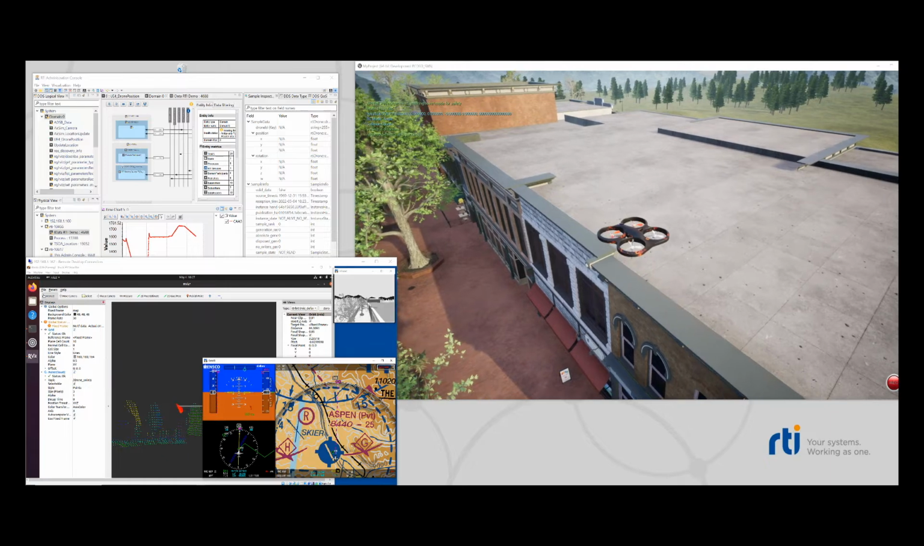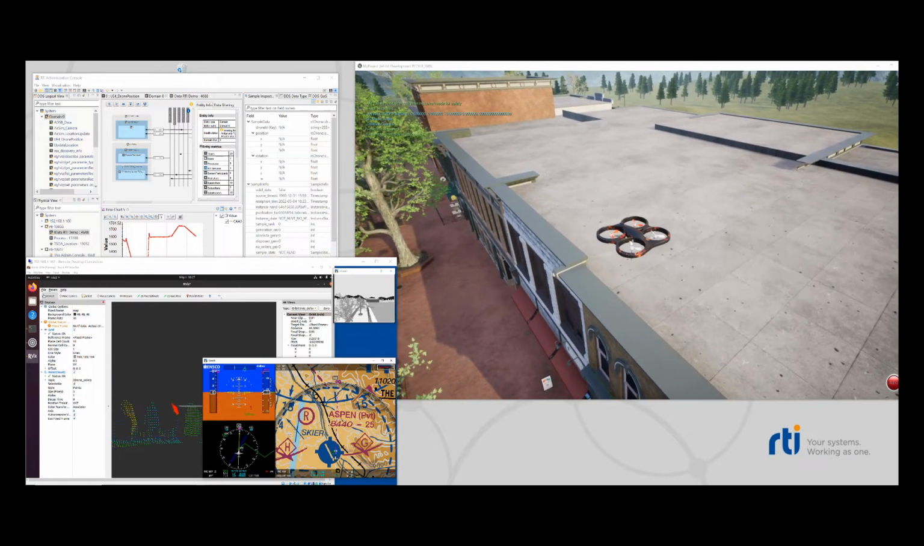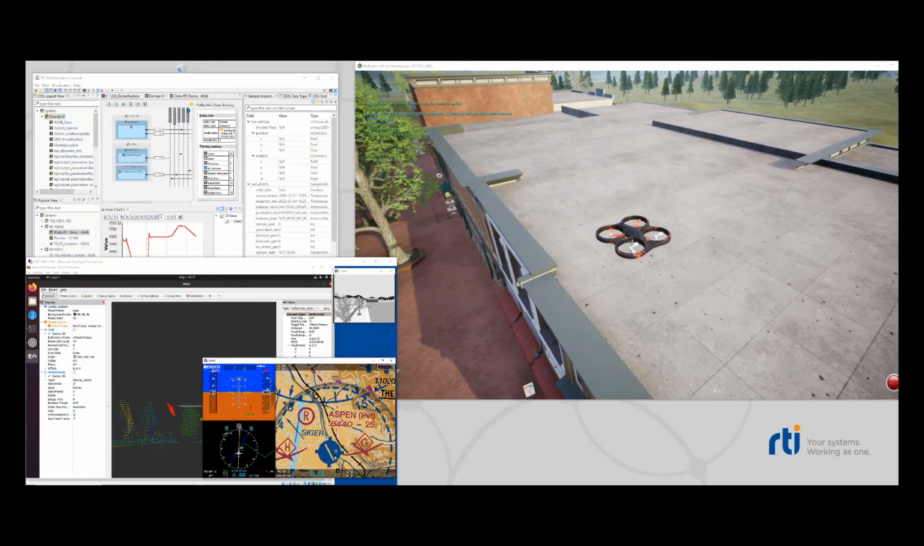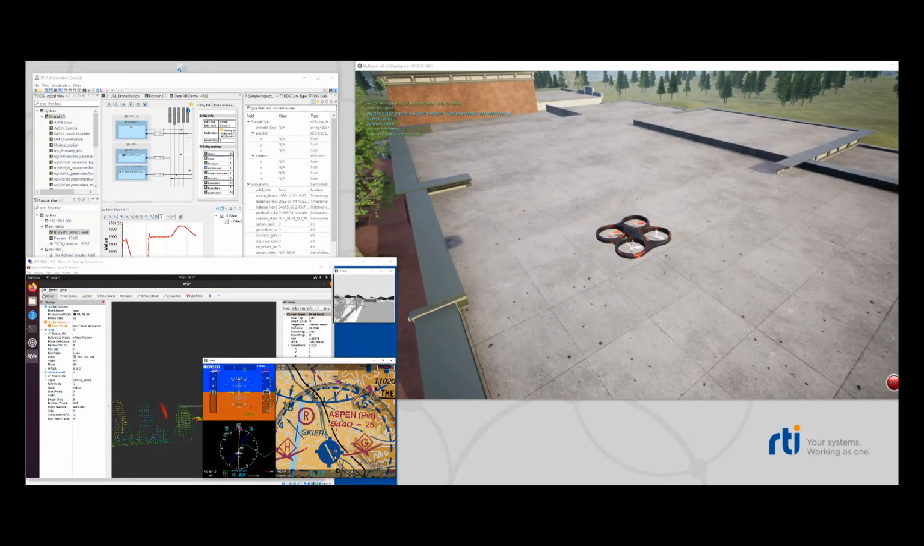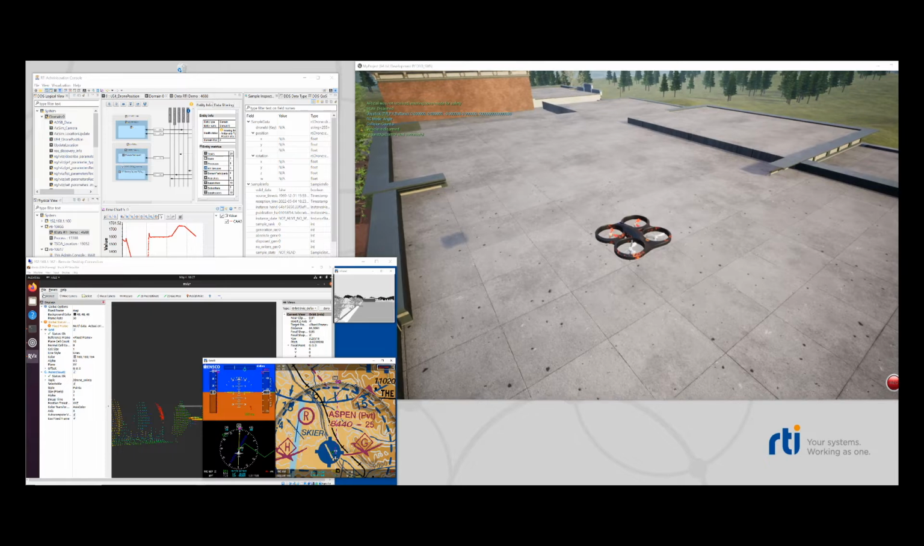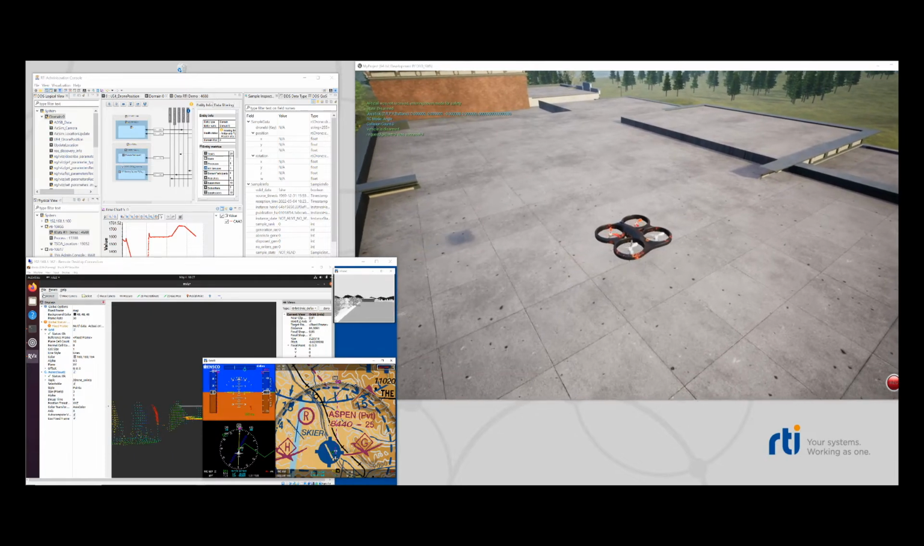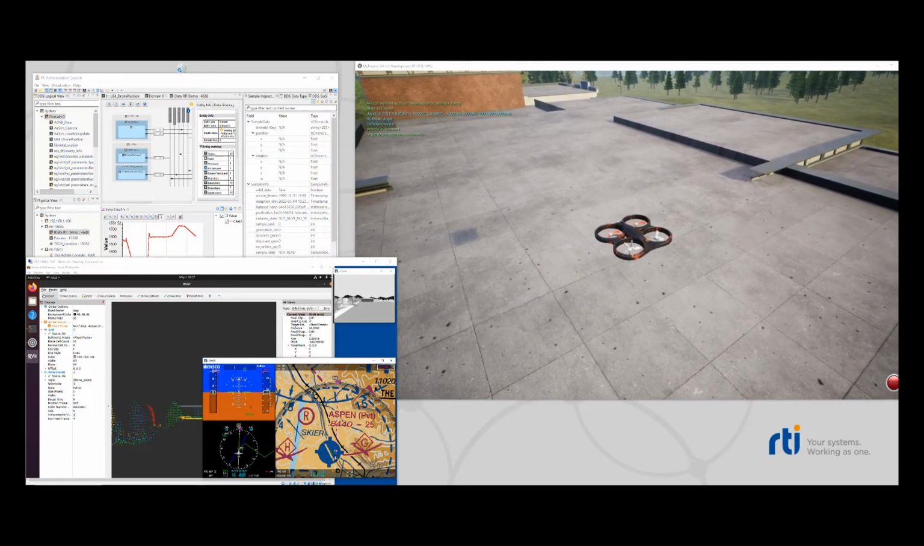But for demo purposes we fixed the center location to the Aspen airport. However, you can still see the map moving as the drone turns. The video data could also be fed into the cockpit display, also not implemented in this demo.